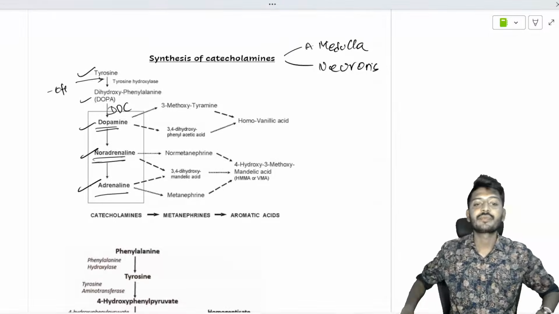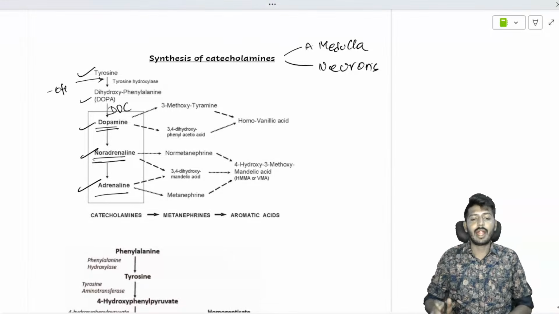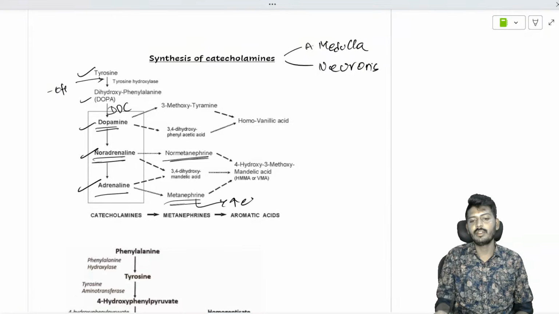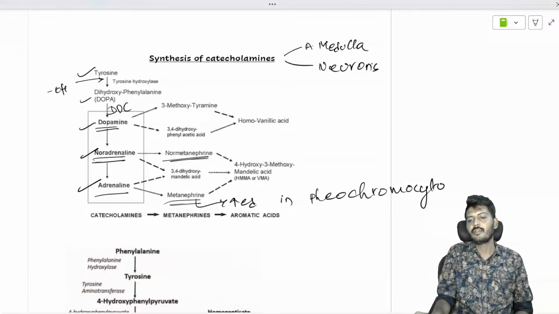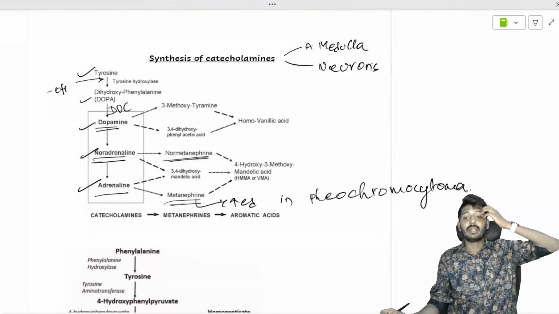Your catecholamines. Okay, so adrenaline will break down into metanephrine, noradrenaline will break down into normetanephrine. So metanephrines are increased in which disease? Yes, of course, in pheochromocytoma. In which we are going to look at an elevated level of 24-hour urine metanephrines.